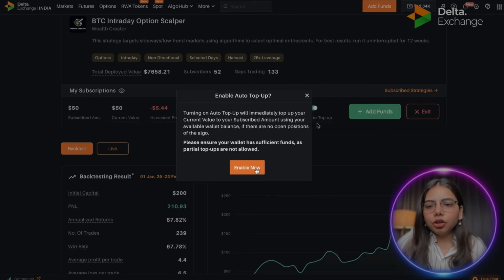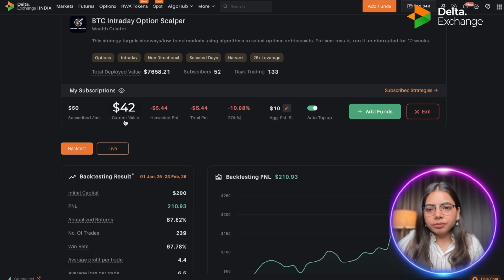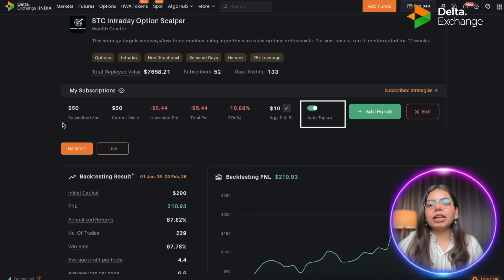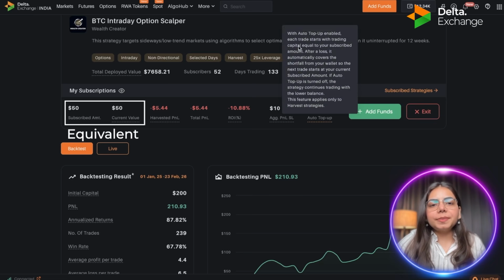Once you switch on the auto top up, the strategy will try to take the trade which is always equivalent to your subscribed amount, right? For example, earlier I had somewhere around $42 in my account. Once I switch on the auto top up, this feature made my current value equivalent to the subscribed amount. That means every trade that this strategy takes will be equivalent to the subscribed amount. Let me explain this to you again.